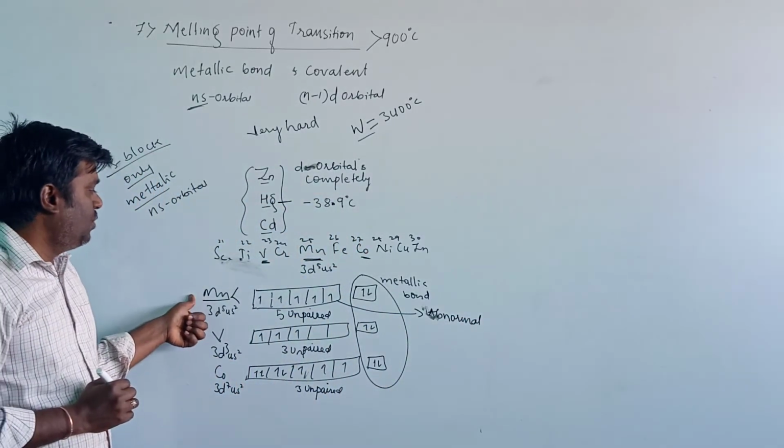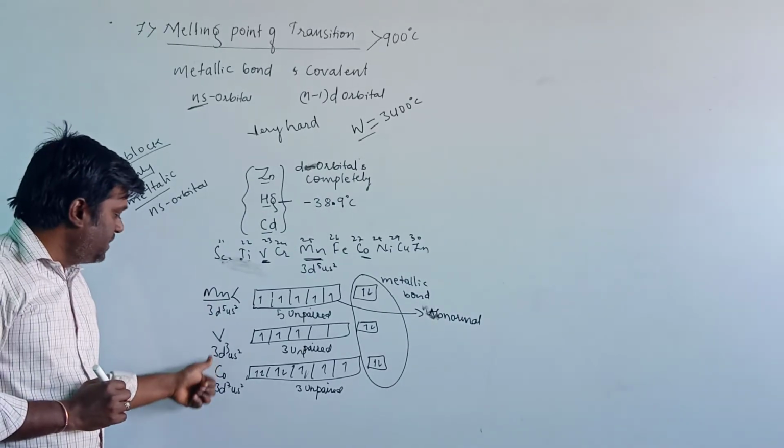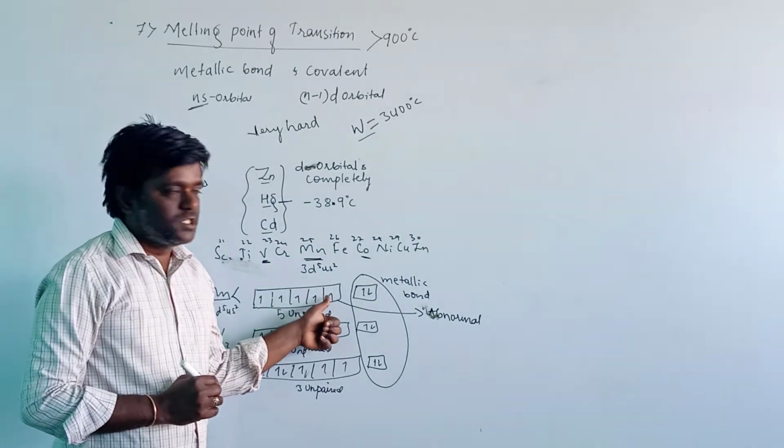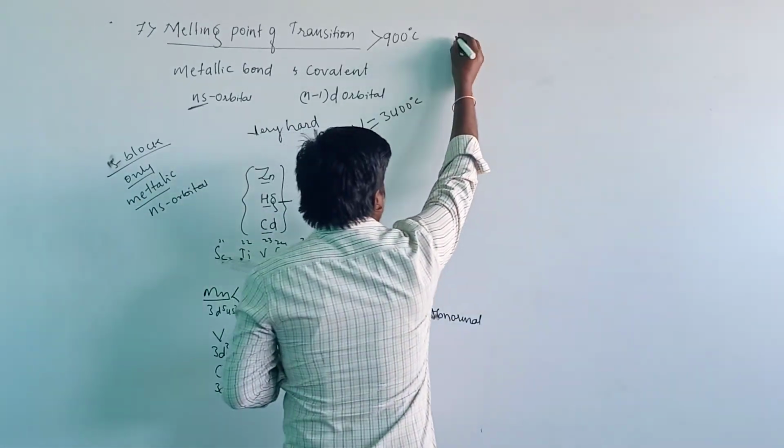Therefore the melting point of manganese will be lesser than vanadium and cobalt, even though it contains 5 unpaired electrons. This is about the melting point of the transition elements.